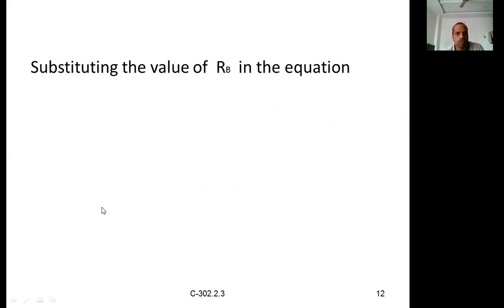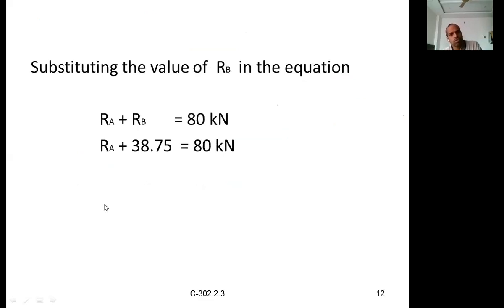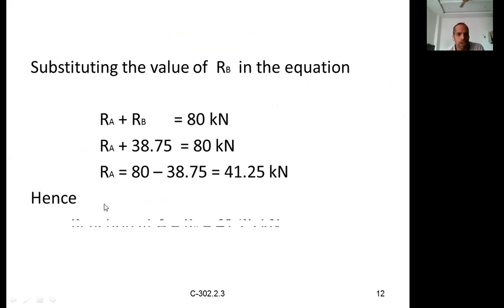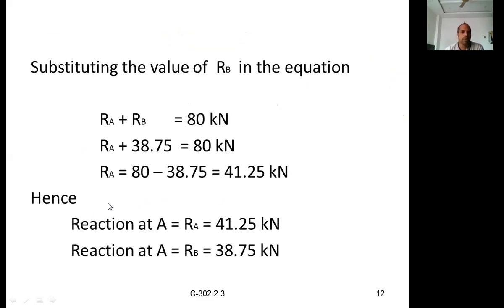Once one unknown is known, for the remaining reaction you can use the first equation to calculate the support reactions at A and B. So RA plus RB is equal to 80, because it is 50 plus 30. So RA plus 38.75 is equal to 80. So RA is equal to 41.25.